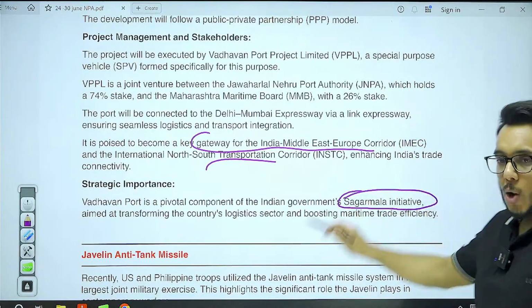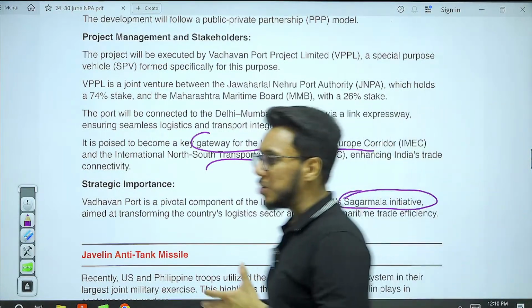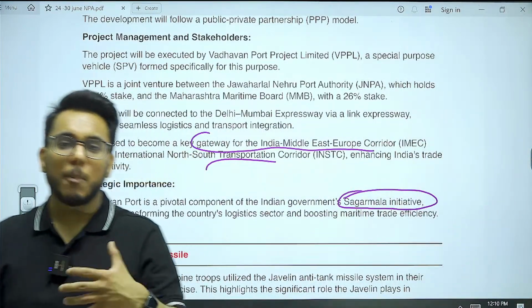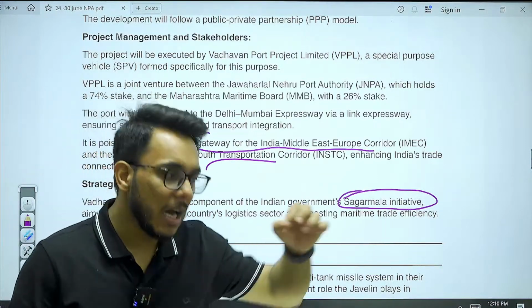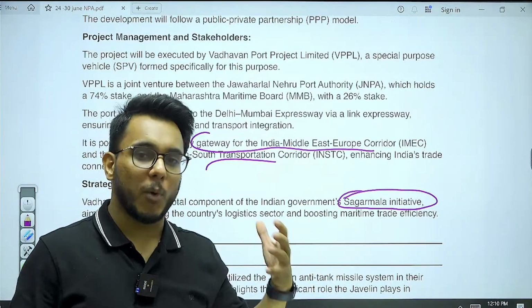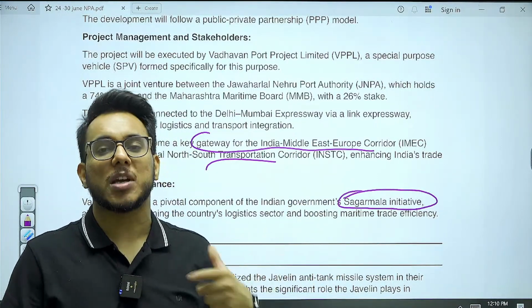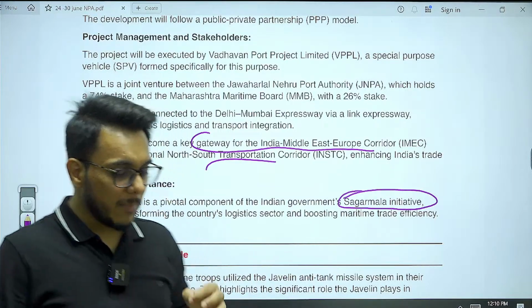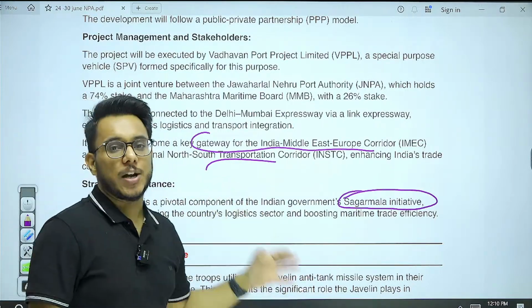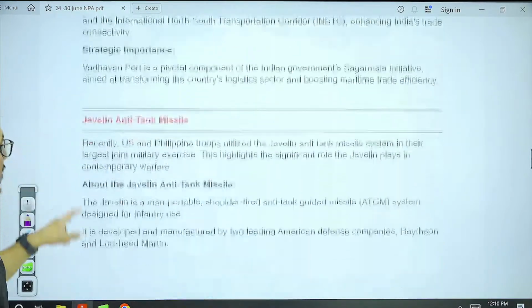initiative. Now, in the Sagarmala initiative, we want to develop the robust infrastructure around the coastline. Okay, so port infrastructure, upgradation of port terminals, it is being taken. So, it is a part under Sagarmala initiative. Okay, so I hope that you have understood it.